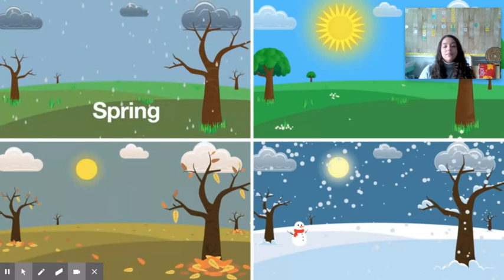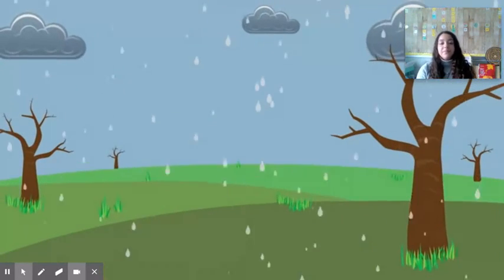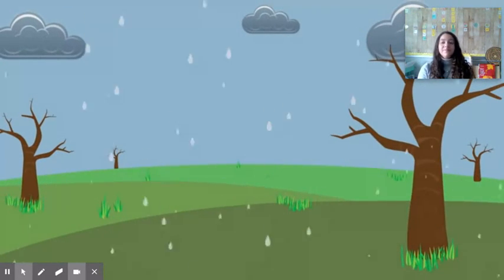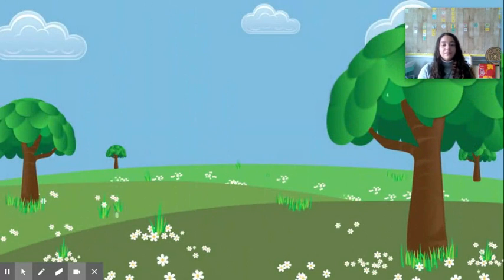Seasons of the year. Here comes the spring with the rain pouring down. Here comes the spring with the flowers in the ground.